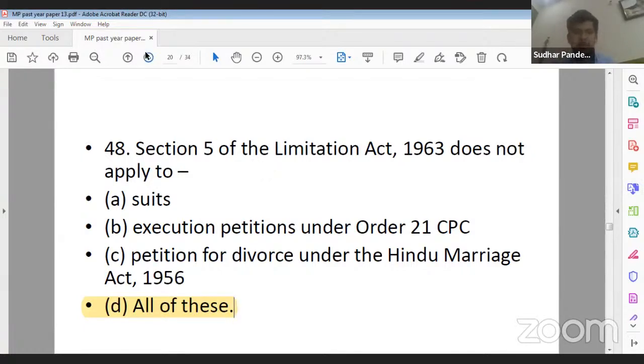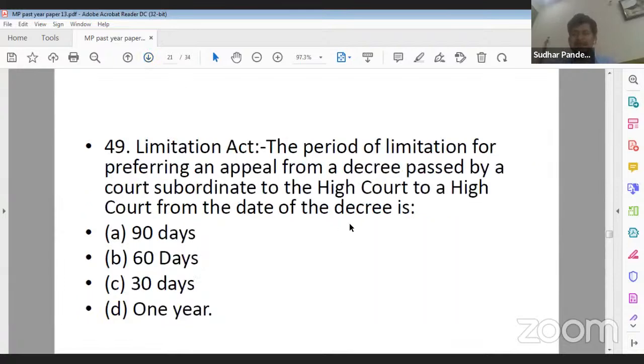Now, Section 5 of the Limitation Act is simply stating that an application can be filed in the cases of appeal and application other than application for execution of decree. And execution of decree is given under Order 21 of CPC. So except the application under Order 21 of CPC and suit, in all other cases, like in the case of appeal, the general application can be entertained under Section 5.